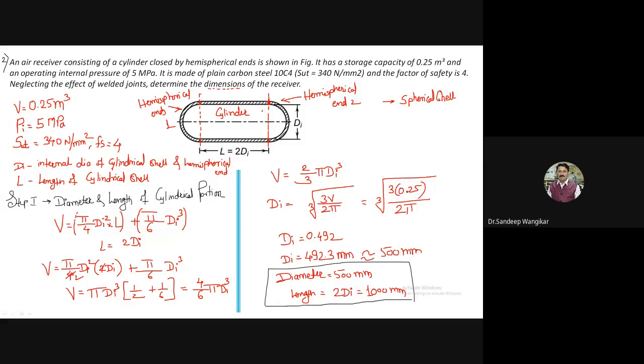Now what is remaining? Just the thickness calculation. Before proceeding to next page, I want to highlight the thickness calculation for cylinder. It is having some different formula here, and for spherical vessel it is having some different formula. So after this, let us go for step number 2, the last step also.